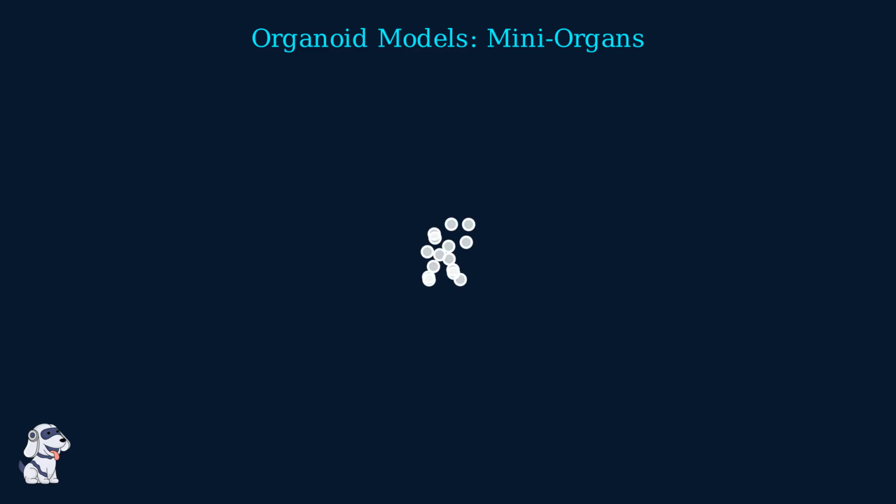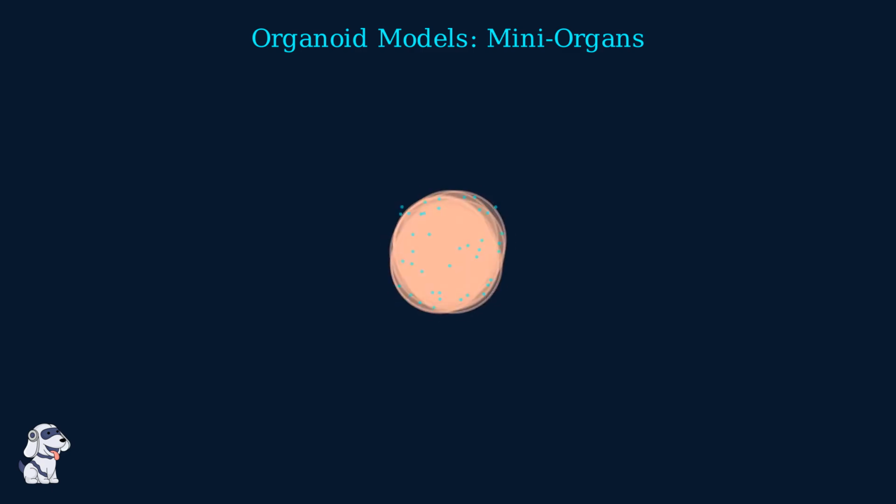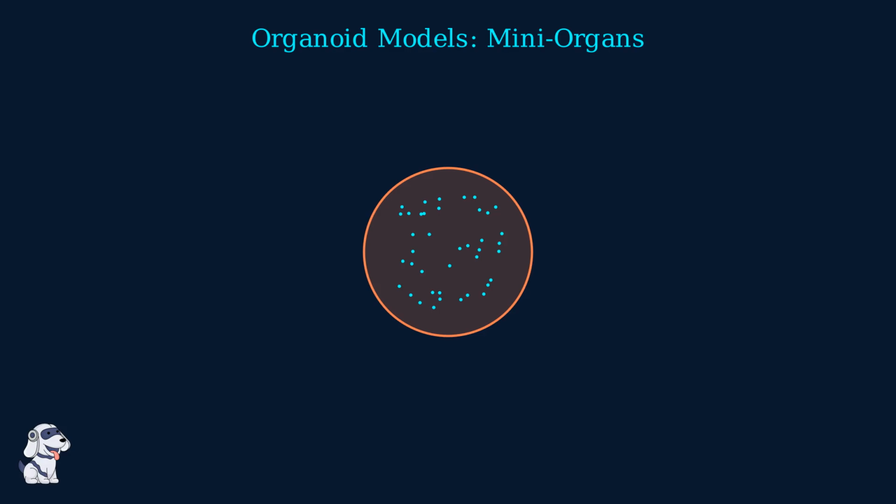Organoid models represent a breakthrough in developmental biology. We begin with a cluster of pluripotent stem cells, which possess the unique ability to differentiate into any cell type found in the human body. Through controlled chemical cues, these cells self-organize into 3-dimensional structures. They replicate the architecture of real organs at a miniature scale, allowing us to observe developmental milestones in real time.